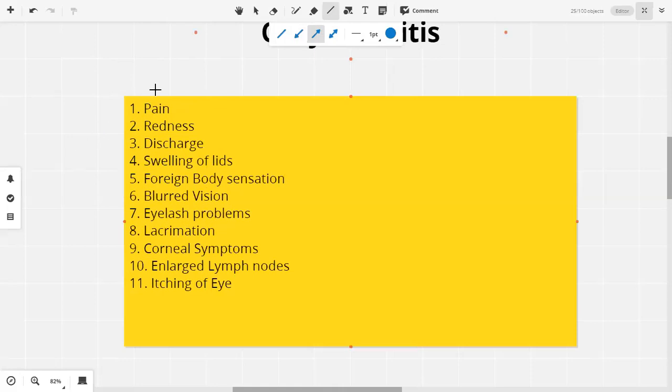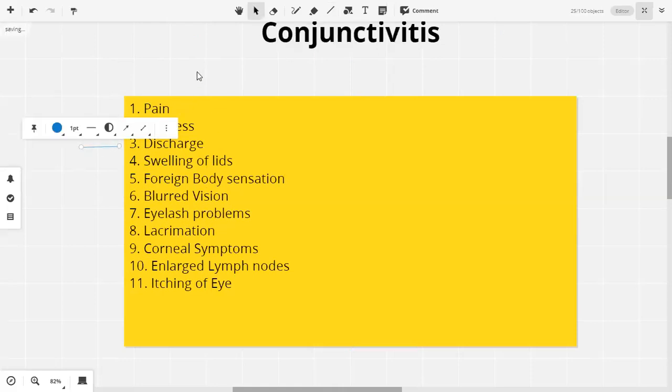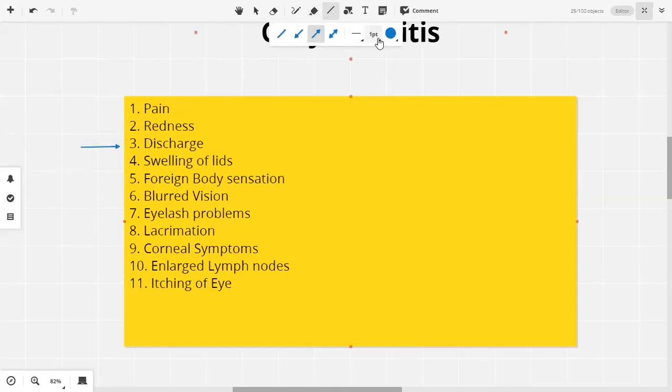For conjunctivitis, there are a few hard symptoms. Number one, there is discharge. Then there's a foreign body sensation, somewhat hard. Then there's itching of the eye. बहुत कम diseases में आपको itching of the eye मिलेंगे. You should always take your mind to conjunctivitis. Red vision, pain, foreign body sensation.